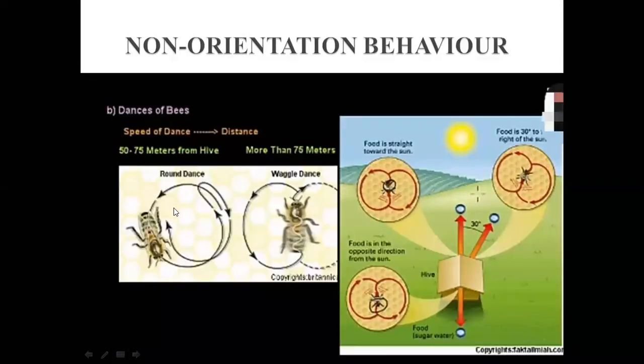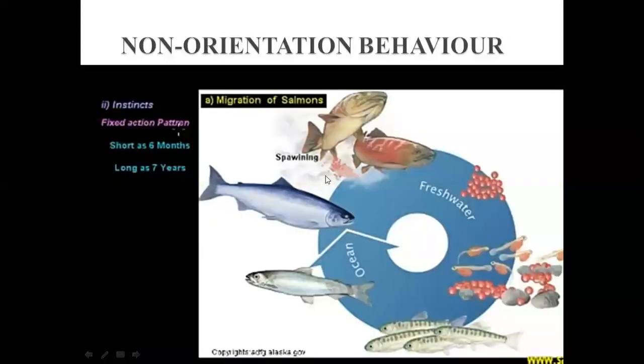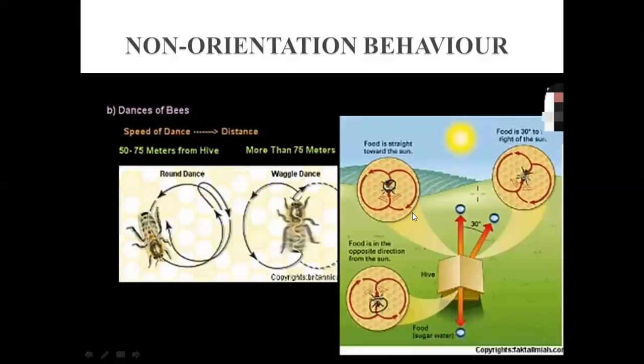Next, you can see one other example of instincts showing a fixed pattern. The same pattern you can see in honeybees. The honeybees are here in their hives, and they collect the nectar and move in the hives, right? The movement in the hive shows from where they have collected the nectar and at how much distance the nectar is available.